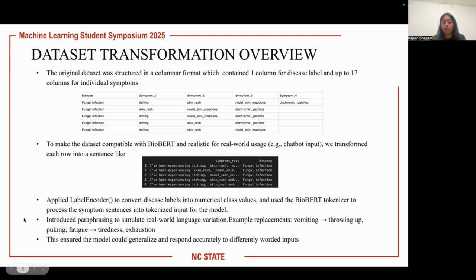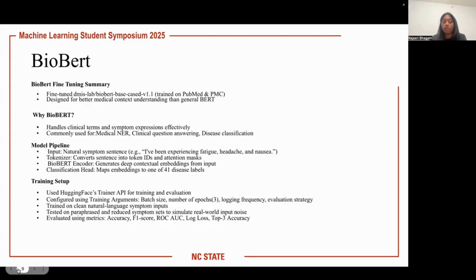Finally, we injected some noise by paraphrasing. For example, we changed terms like vomiting to throwing up or fatigue to tiredness to simulate varied use of phrasing. This would make the model robust to real world natural language variations.